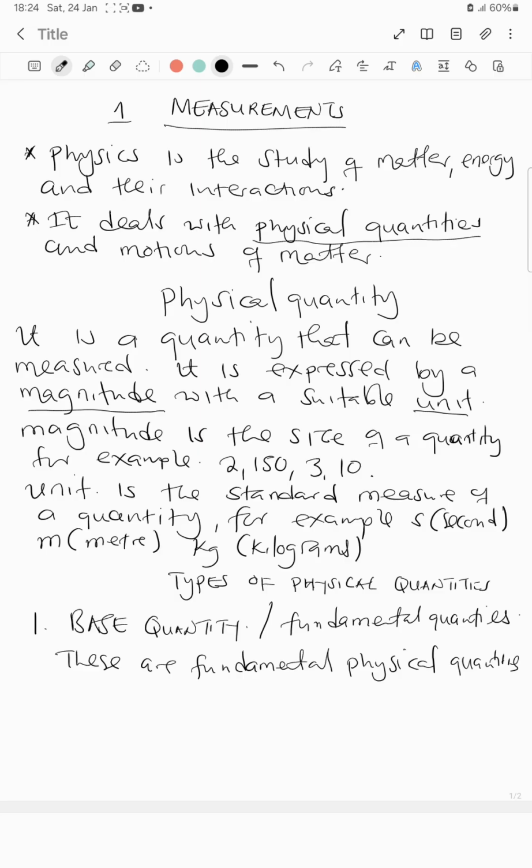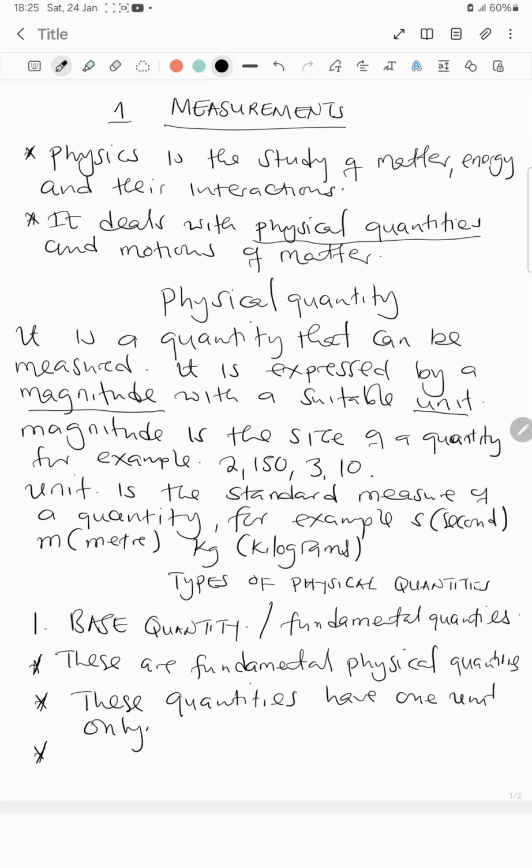So what are base quantities? These are fundamental physical quantities. The other thing that you should know about base quantities is that these quantities have one unit only.